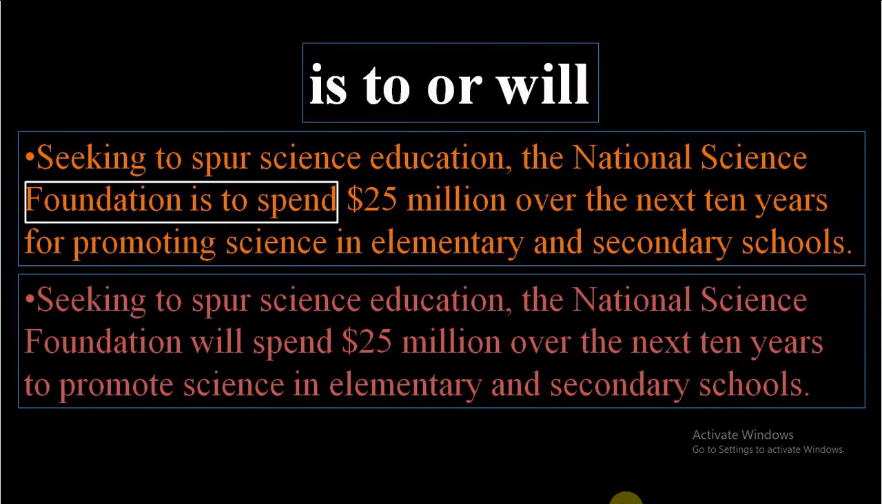Look here, seeking to spur science education, the National Science Foundation will spend $25 million over the next 10 years to promote science in elementary and secondary school. Did you see? Here it is what? It is the part of prediction, part of planning, part of decision. And because they want to improve everything, that is why they have decided to spend $25 million to innovate, to renovate the science education. And that is why here this is the correct one. So is to means what? Expected action to happen. Will means what? Prediction to happen, decision to happen.